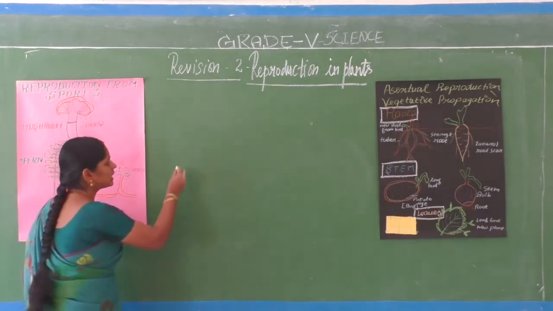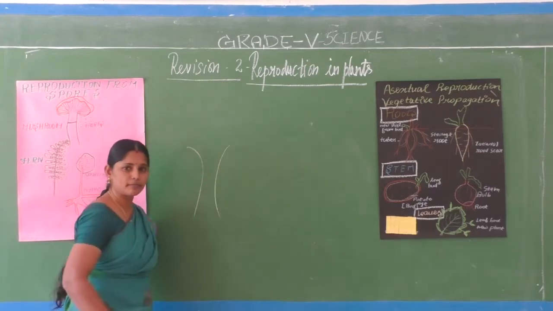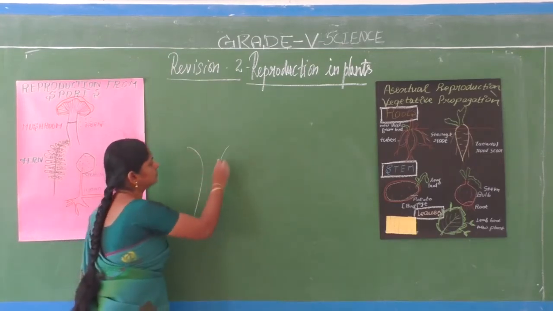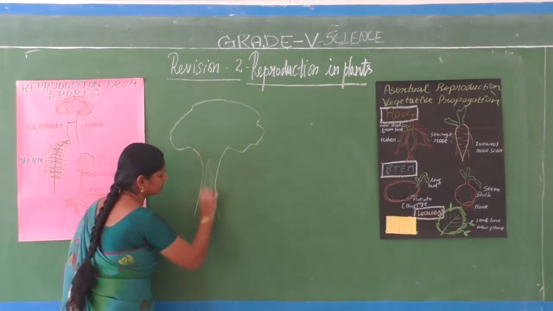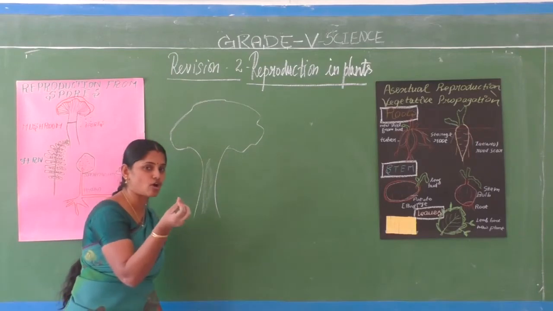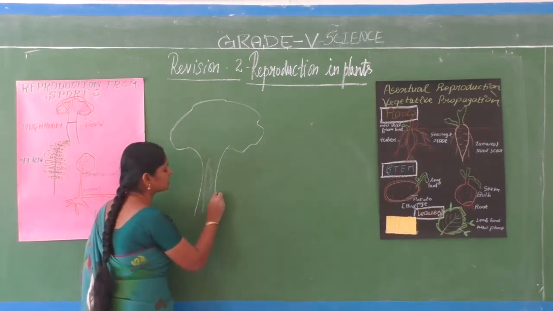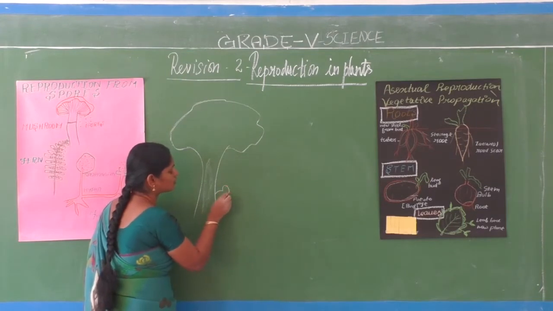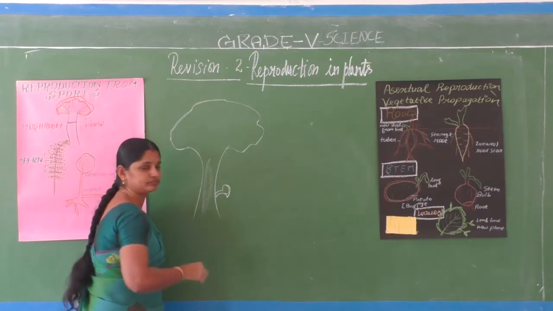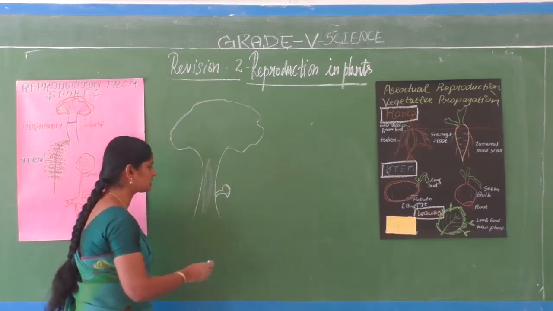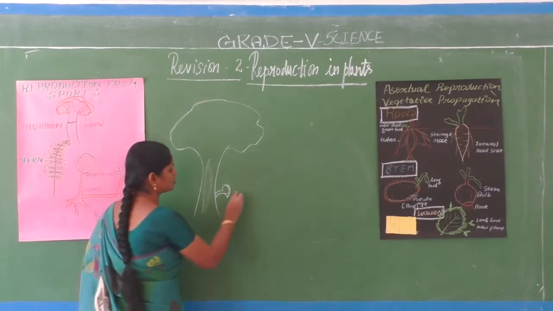Have you seen, during the rainy season, on the bark of the tree trunk, the bark is very moist in nature, have you seen some mushrooms growing on the bark of the tree trunk? Have you noticed that? That is called a mushroom.